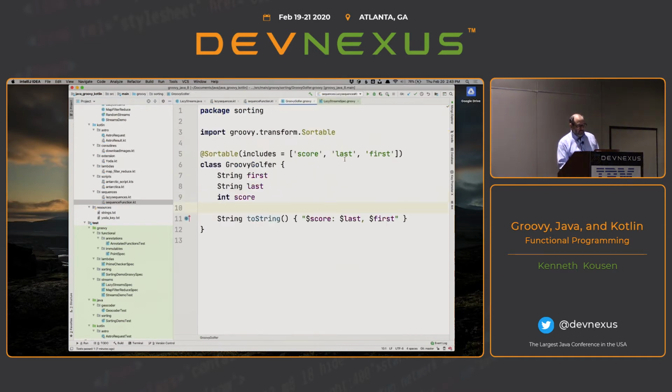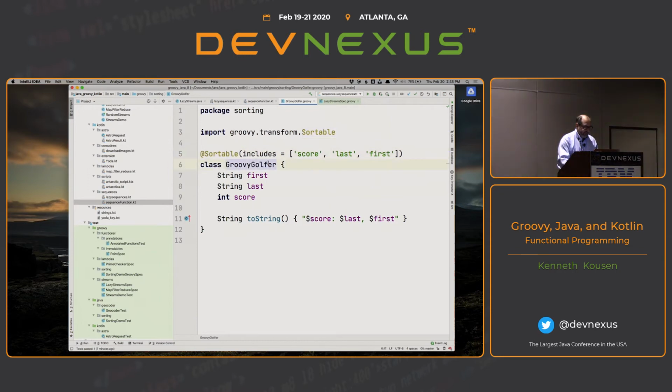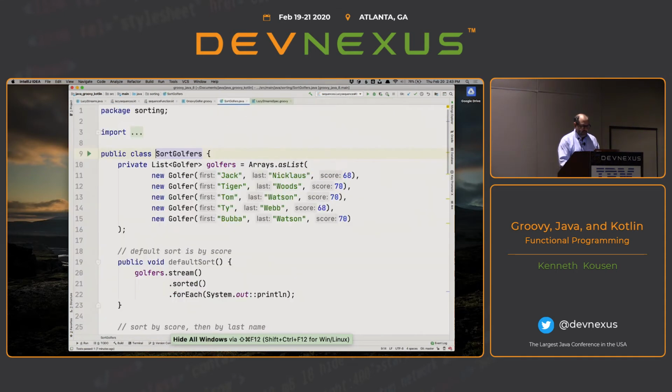Okay, so you see, this is a golfer in Groovy. We have a first name, a last name, and a score. And I can add this annotation @Sortable, which lists which order to sort them in. So if I actually want to sort my golfers here, then here are 5 golfers. So there's Jack Nicklaus, Tiger Woods, Tom Watson, Ty Webb, and Bubba Watson.